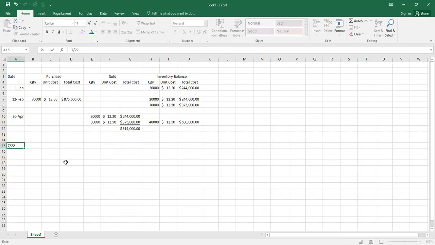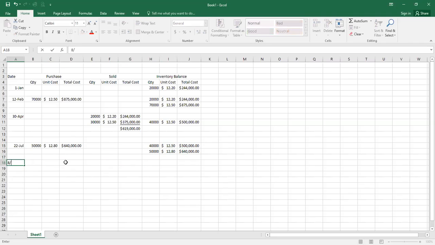Go to the 22nd of July. Now they're purchasing 50,000 units. These cost $12.80 each. So we'll multiply that out. Update our inventory balance. Notice when we're buying stuff, we're just adding it to the existing layers. And if you want to put a total, you can, but you don't have to. We just want to know oldest to newest, right?